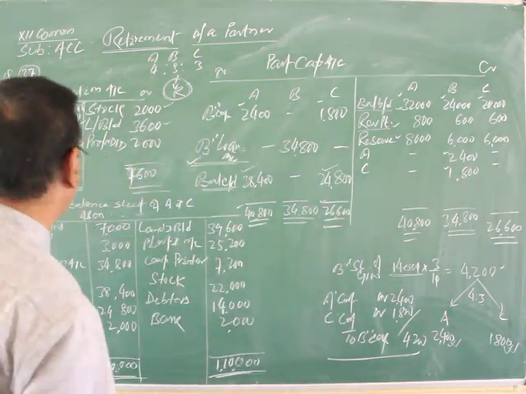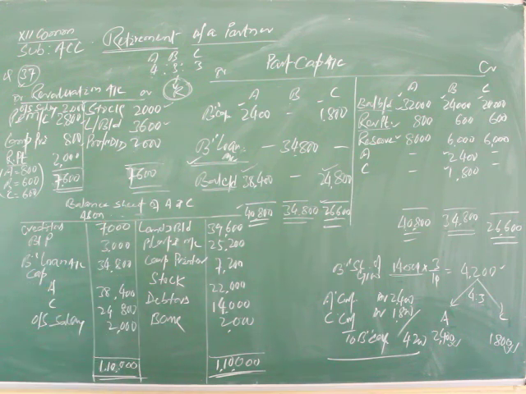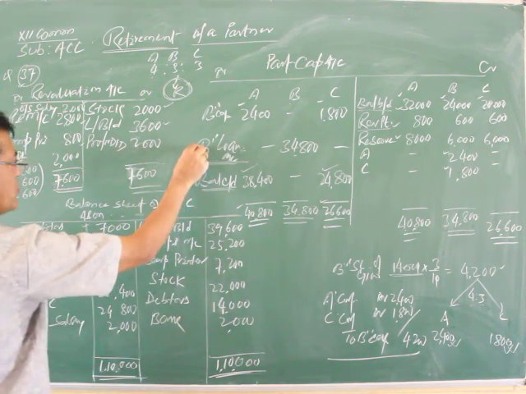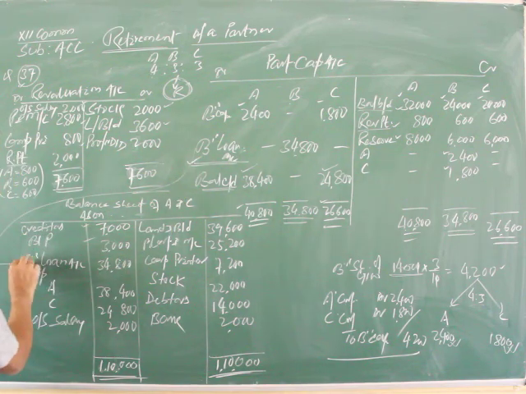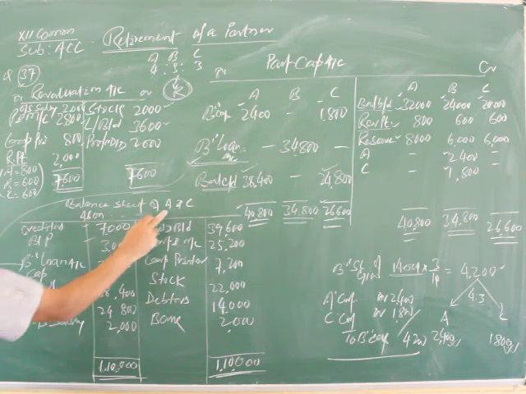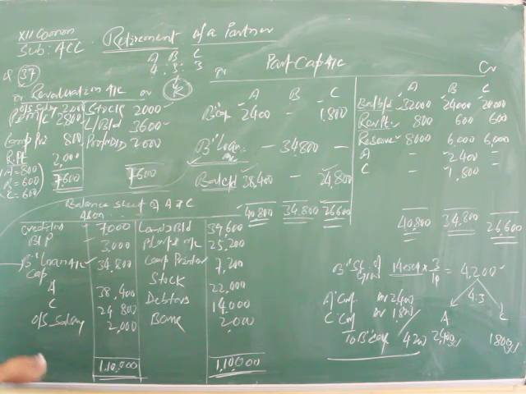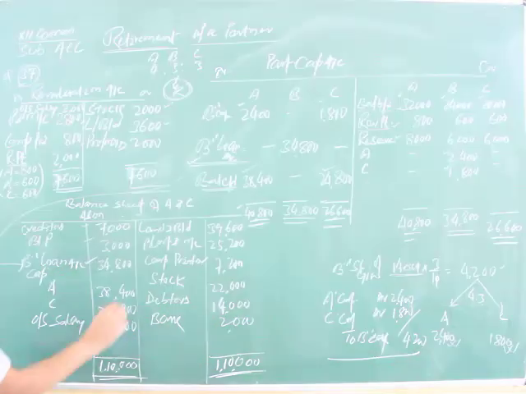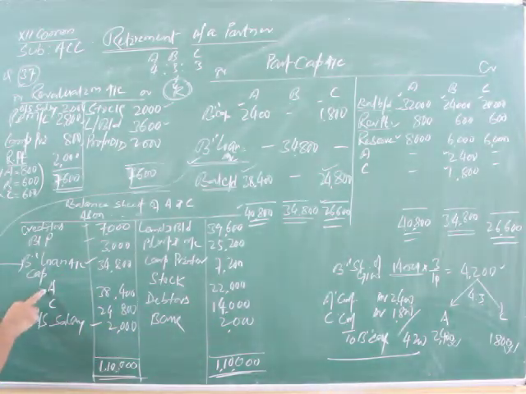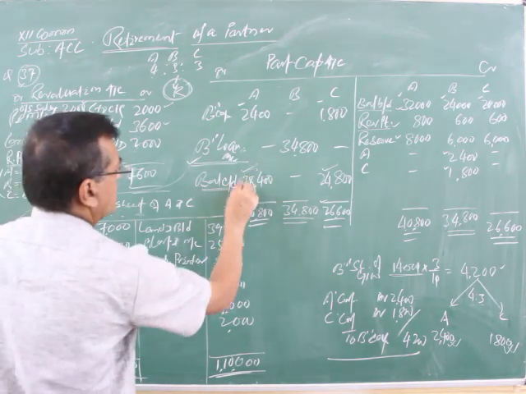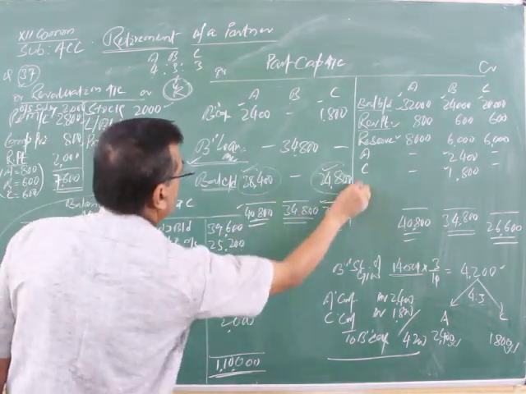After this we prepare the balance sheet. Creditors are 7,000 as given in the balance sheet, with no increase or decrease. Bills payable are 3,000, with no increase or decrease. B's loan account will be transferred to the liabilities, as it becomes a liability for A and C in the new firm. So B's loan account is 34,800. Later, outstanding salary, unrecorded, is 2,000. Then A's capital 38,400 and C's capital 24,800 are the balancing figures.